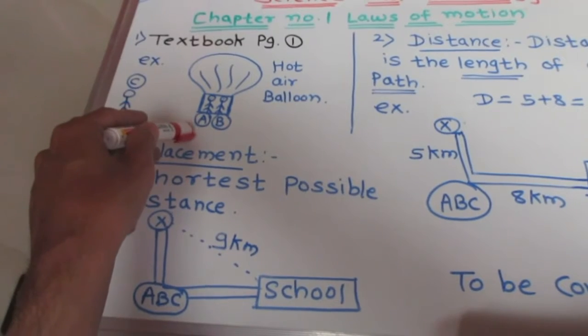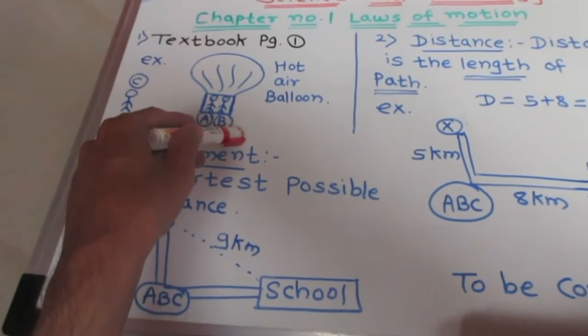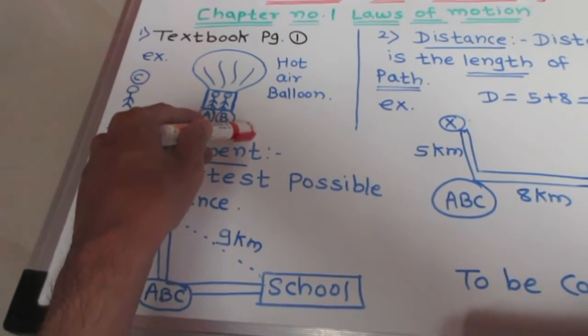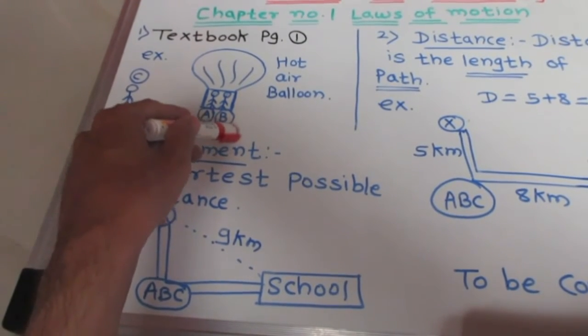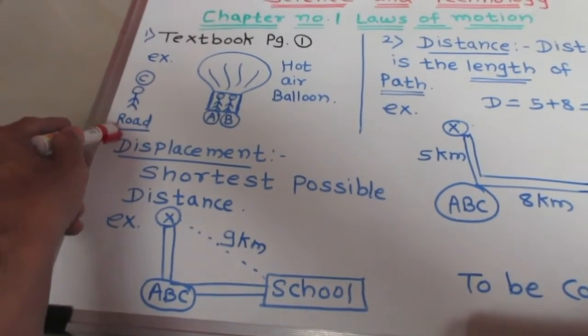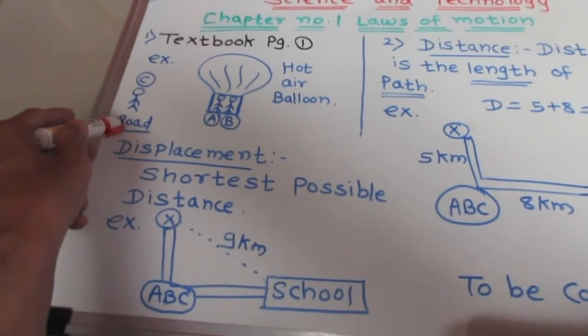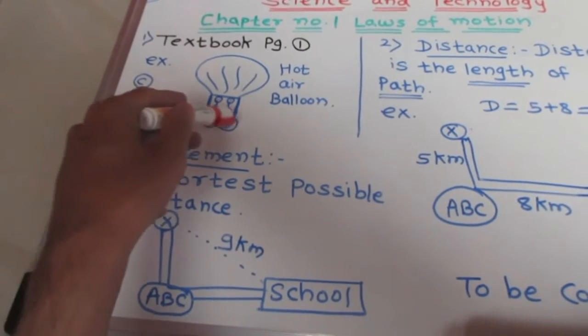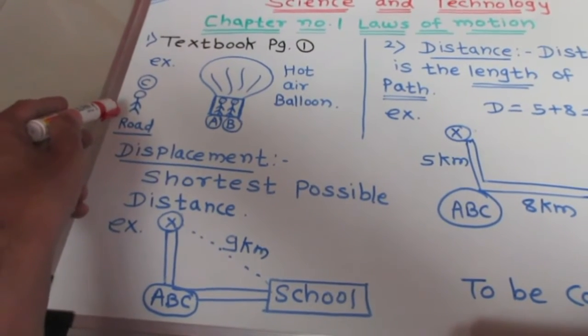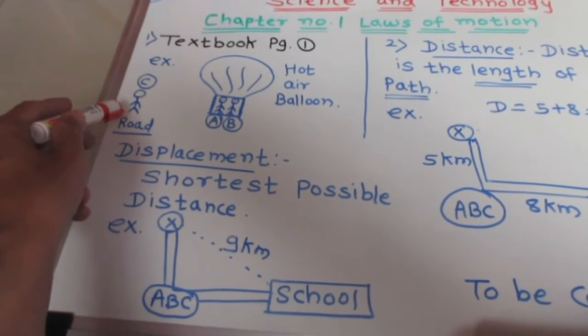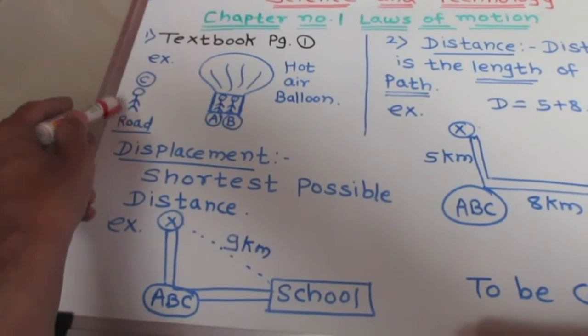So for person A, person B is not in motion, but person B is in motion for someone who is observing from the roadside, from outside.